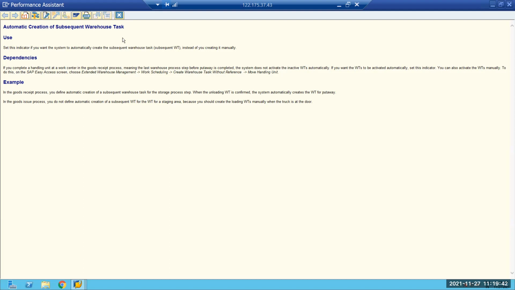Fine. So now it will create one more additional task. Earlier, if you see, there were only two tasks to bring it to the staging area. First one is a picking task, then bringing it to the packing area, you do the packing and close the HU. It will create one more task to the staging area. But now we have one additional step, one more task to bring it from the HU creation area to the packing area or work center area. This may not be treated as one more task. Actually, this is the correct process.